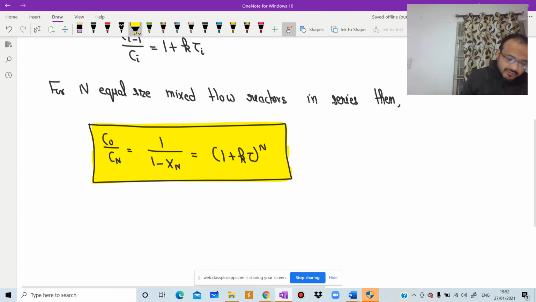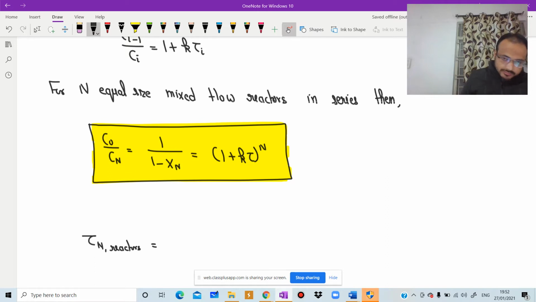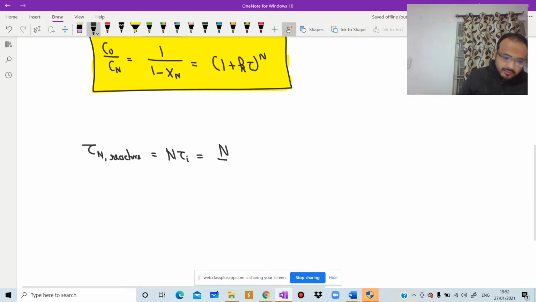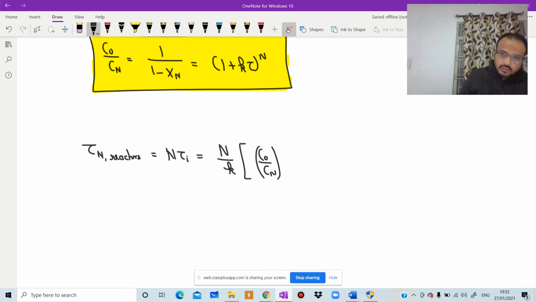We know that the space-time will be the same in all the equal size reactors of volume V, and for the complete system of n equal size reactors, the space-time is given by tau of n reactors equal to n into tau i, or n divided by k, into (C naught by Cn) to the power 1 by n, minus 1.